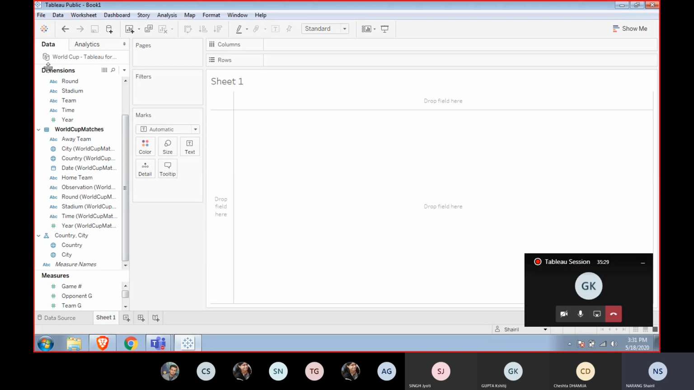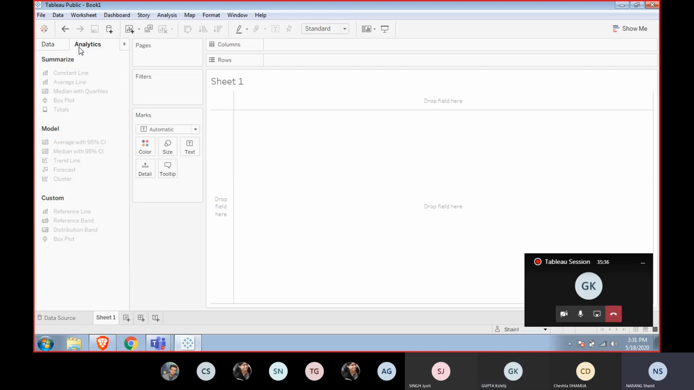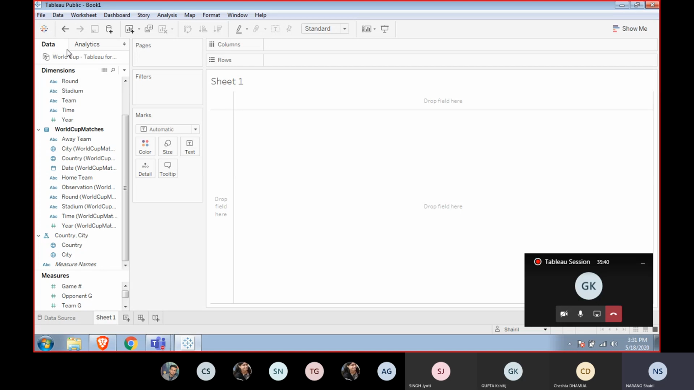Right. So this is actually the thing. Now, on the left hand side, we have the data pane and the analytics pane. The data pane actually, yeah.